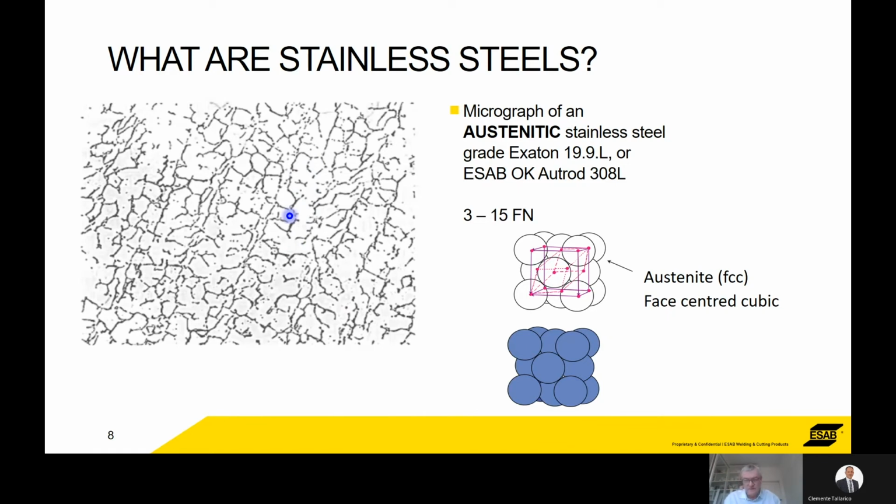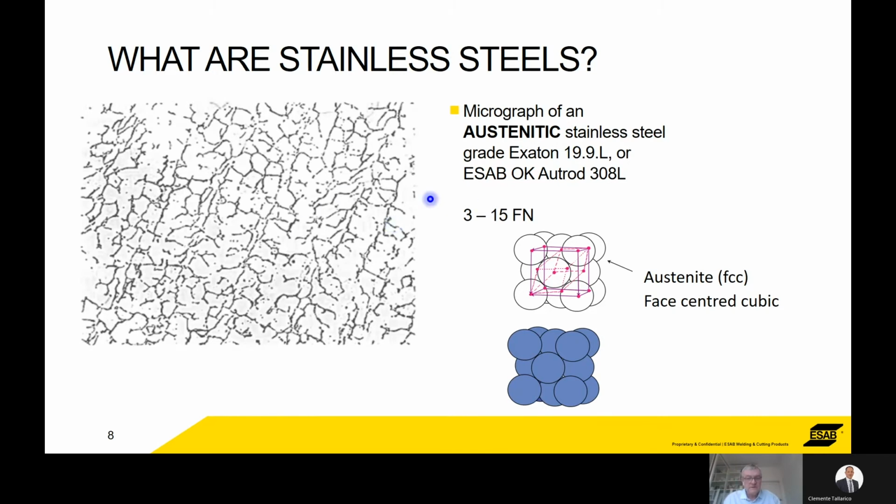Now, the thing about these is they're easy to produce, they're ductile. The atomic structure makes it very ductile, very strong, and it's got very high toughness at low temperatures. In terms of weldability, very easy to weld, even in thick sections.